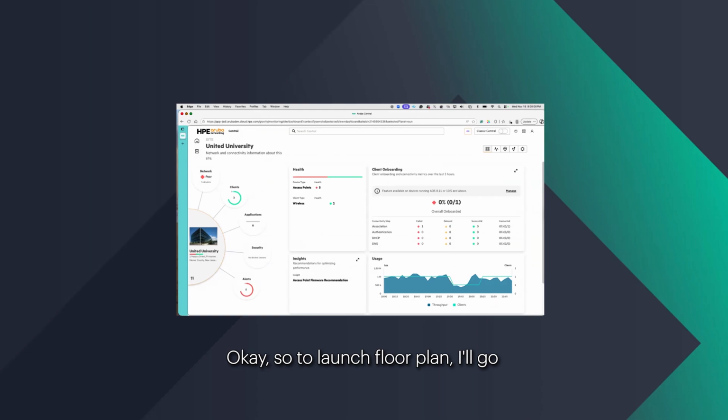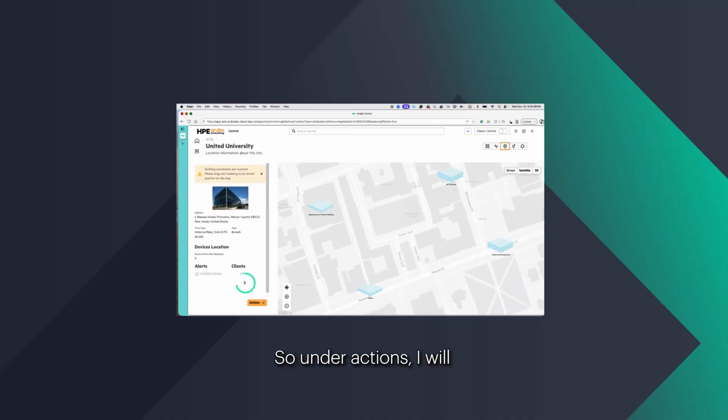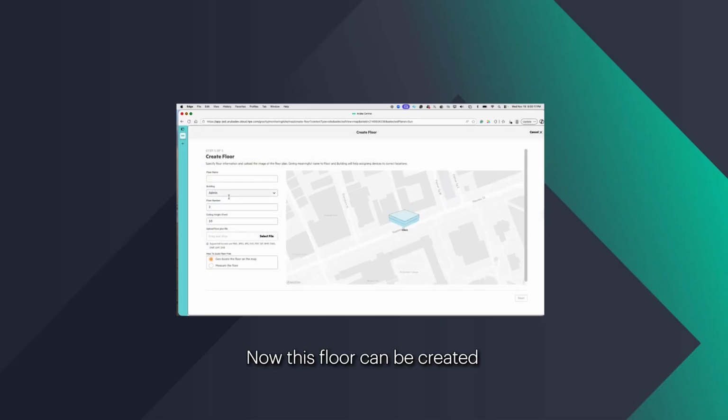Okay, so to launch floor plan, I'll go ahead and click on the location icon. Under actions, I will create a floor. Now this floor can be created against any building. We can also create a new building in this floor.